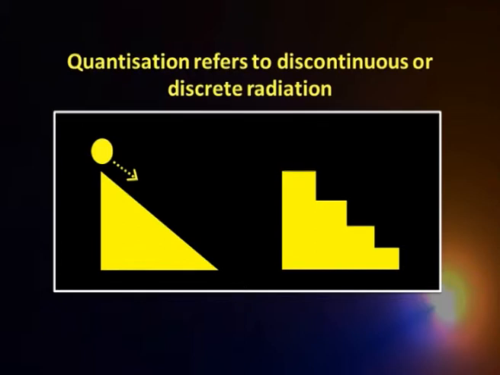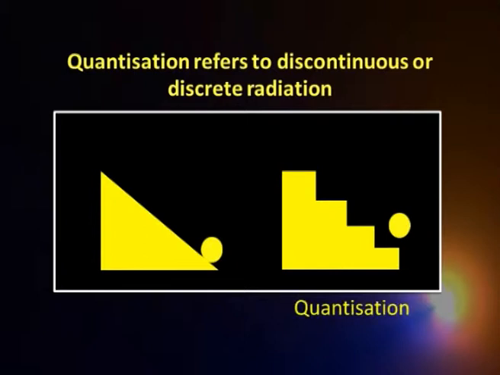As it comes down, it can take up any potential energy possible depending on the height. As contrast to this, in this case, the system can have potential energy of this level or this or this or this, nothing in between. So, that is quantization. This is continuous, this is classical behavior, this is quantum mechanical behavior. That is exactly the proposition of Max Planck.